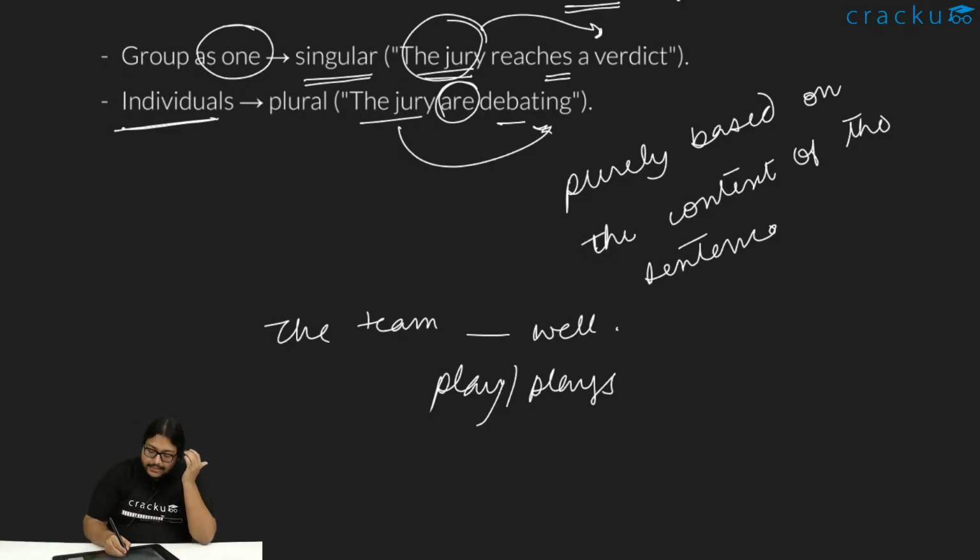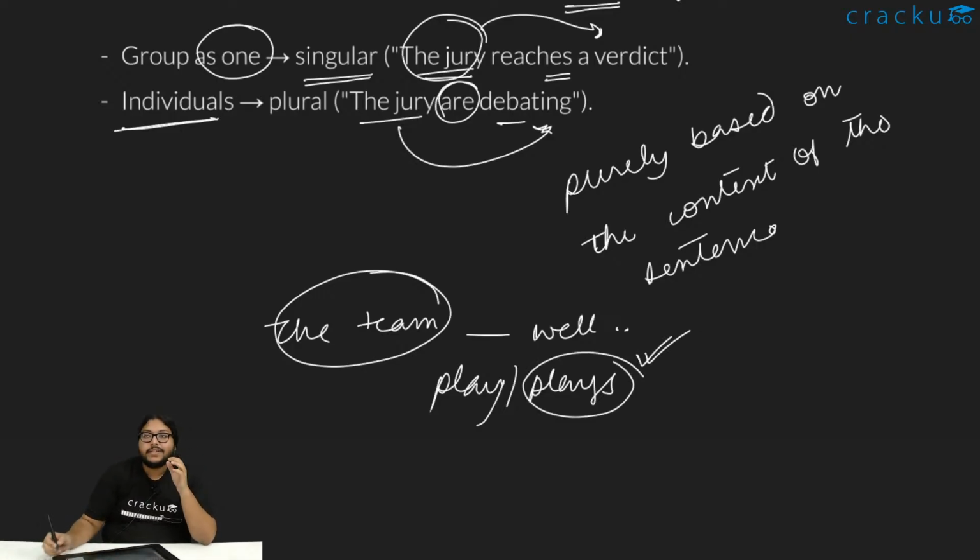So in that case, the team becomes a single unit. So it should be plays. However, if we are talking about something like the team was split, they did not know what to do. Like different people had different opinions, something like that. In that case, we would have used play because we are not treating it as a single unit.